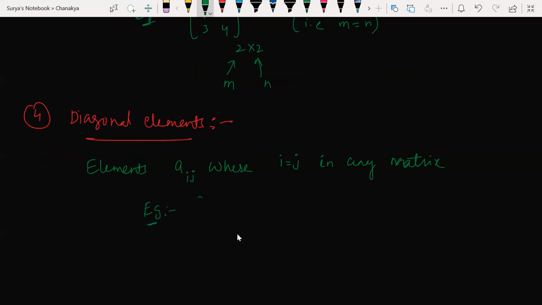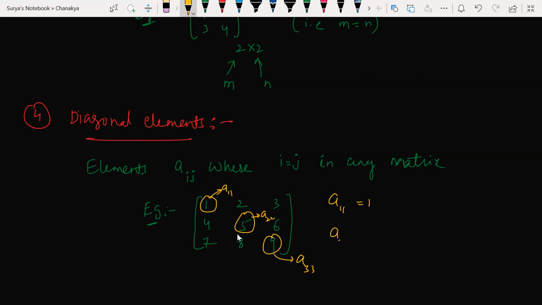For example, I have 1, 2, 3, 4, 5, 6, 7, 8, 9. What is the position of 1? a11. What is the position of 5? a22. What is 9? a33. So a11 is equal to 1, a22 is equal to 5, a33 is equal to 9.